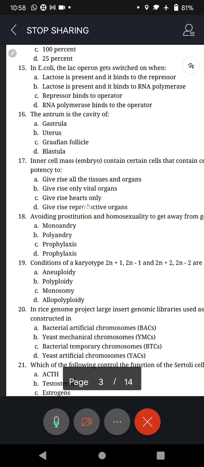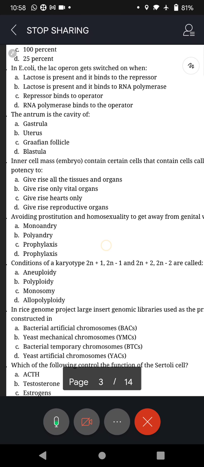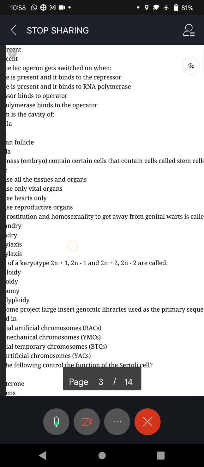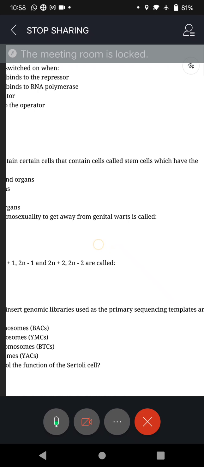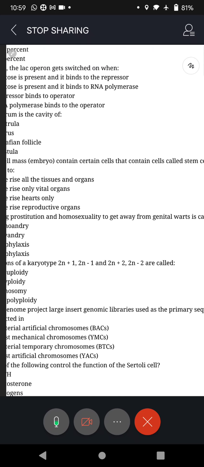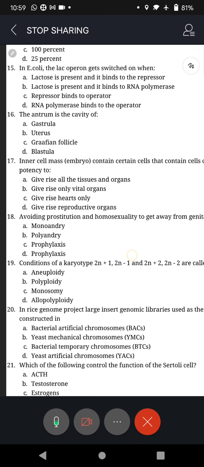Question 17. Inner cell mass contain certain cells called stem cells, which have the capacity or potency to, we are talking of stem cells. A. Give rise to all the tissues and organs. B. Give rise only vital important organs.